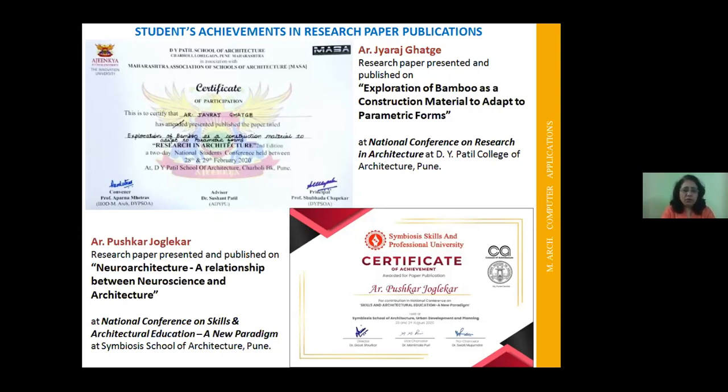This national level conference, on the subject of skills and architectural education, a new paradigm, was held at Symbiosis School of Architecture.